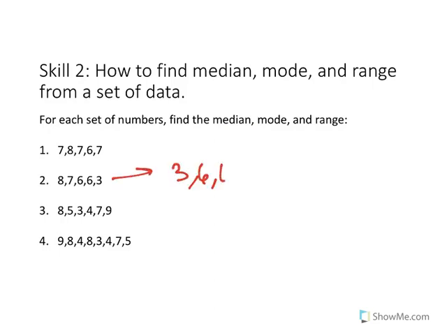Three, 6, 6, 7, 8. The median is 6. The mode is 6. And the range is 8 minus 3, which equals 5.